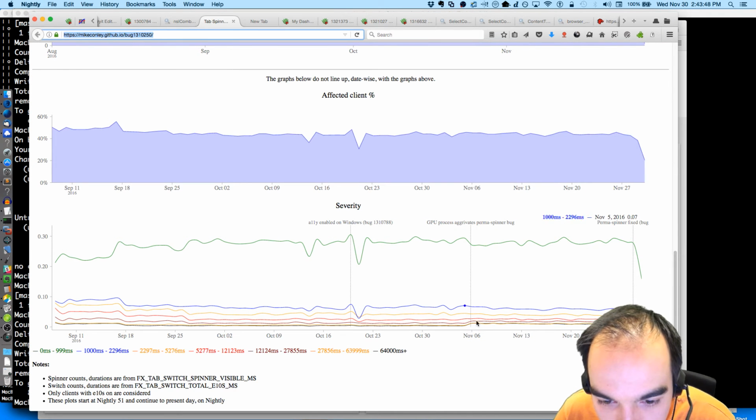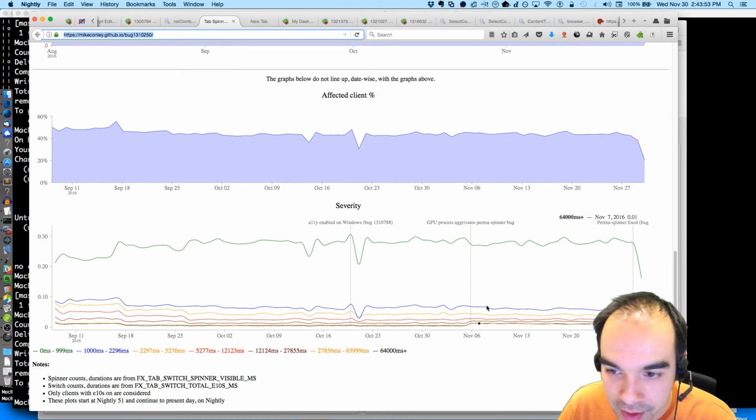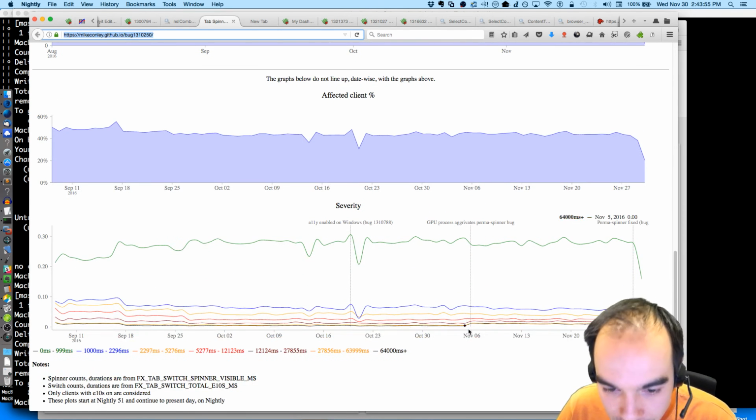Okay. So then we see that little bump here. I don't know if I can zoom it in. Wish I could. There's a bump there. A bunch of users go from this pocket of users to down here, and yeah, things get worse. I'm hoping things are about to get better.